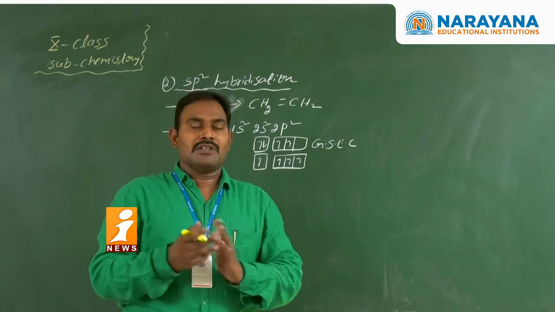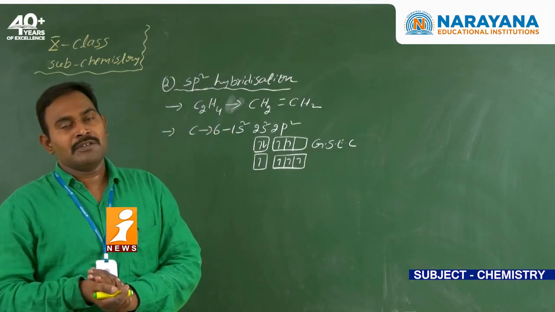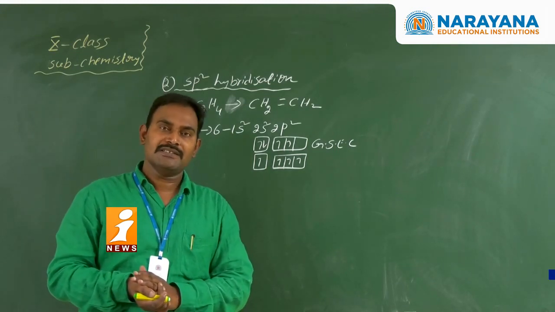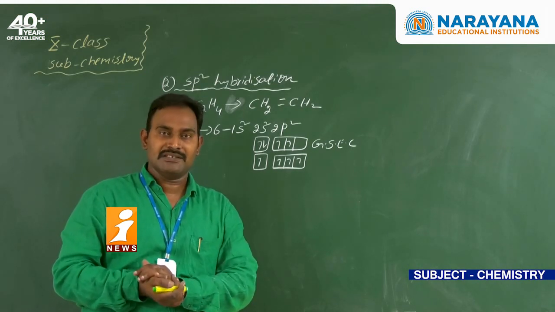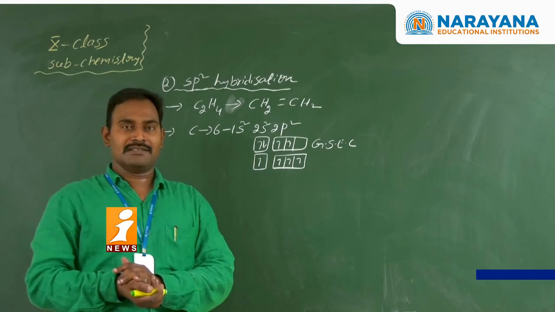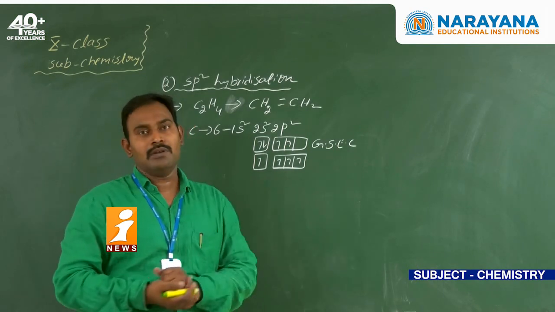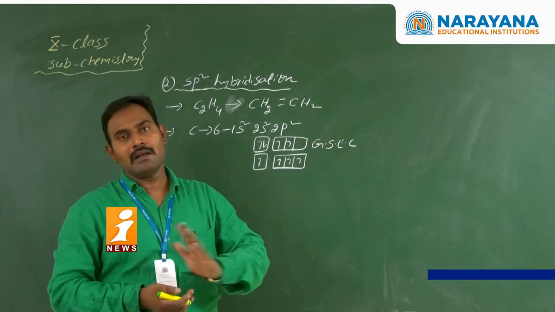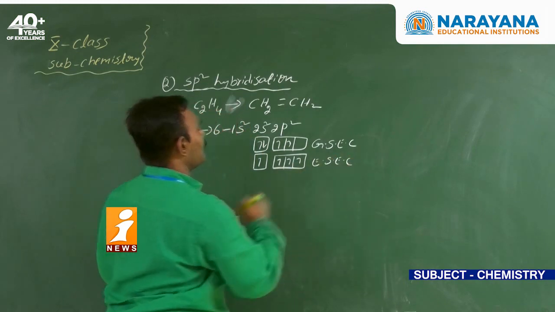When the 2 atoms are approaching each other, there will be a force of attraction, otherwise a force of repulsion, between the 2 atoms. At a particular distance, instead of the force of repulsion, a force of attraction exists. That means the potential energy of the 2 atoms decreases, that means energy is liberated. That much energy is useful in the promotion of the electron from the s orbital to the p orbital. So here is the excited state electronic configuration.